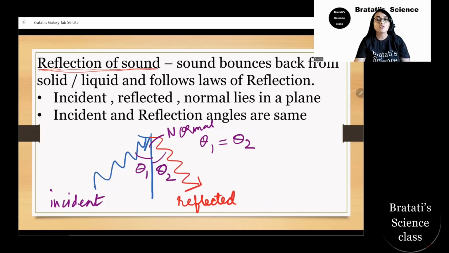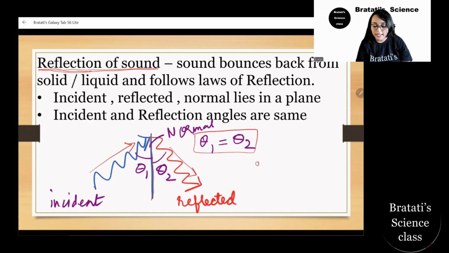So reflection of sound, it's like the reflection of light only. The sound goes and meets an obstacle, whether it's solid or liquid, and bounces back. This is called reflection, which follows the laws of reflection, that is the incident, reflected, and the normal. These three lie in the same plane. The incident angle and the reflected angle are the same, that is theta 1 equals theta 2.